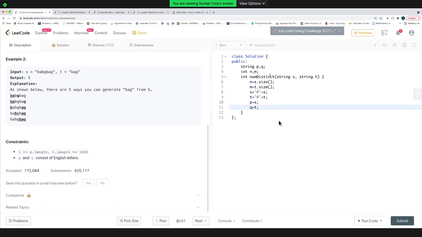Okay. So essentially what I want to do is find the total number of subsequences. So let's define my go function.